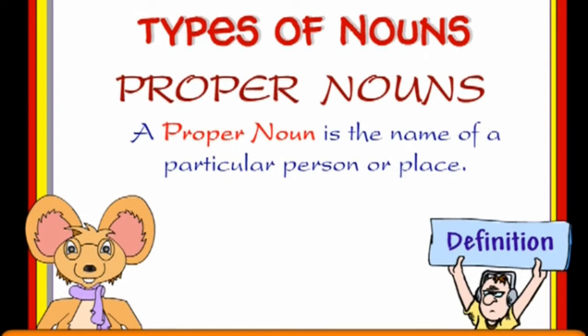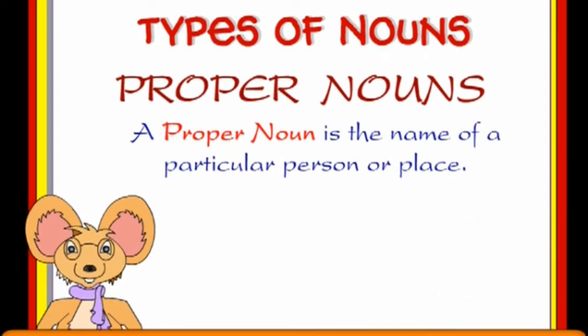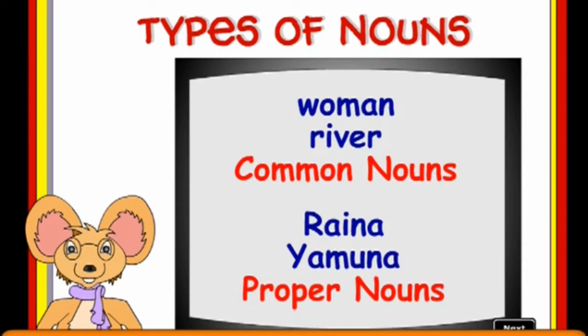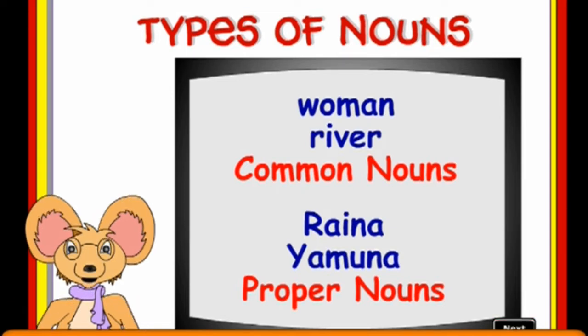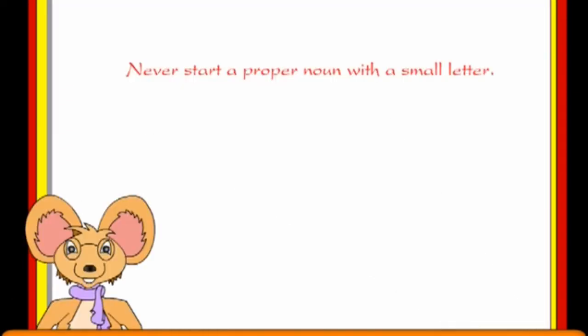A proper noun is the name of a particular person or place. For example, woman and river are common nouns, but Raina and Yamuna are proper nouns because they refer to a particular girl and a particular river. Never start a proper noun with a small letter.